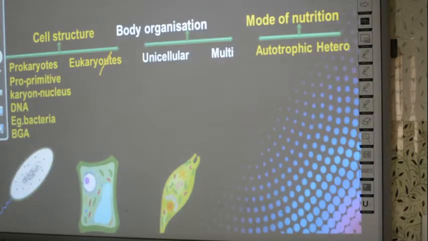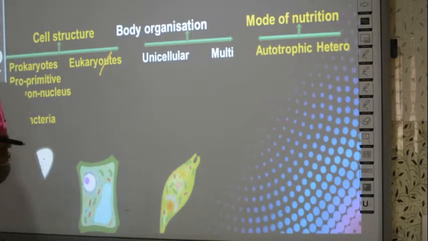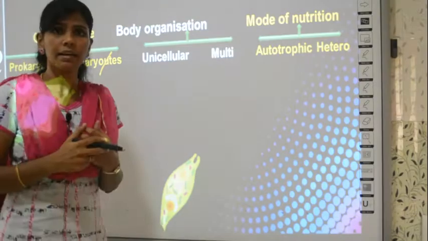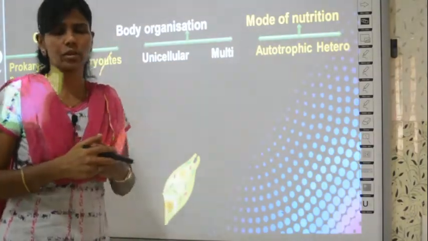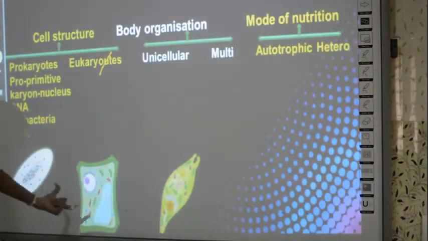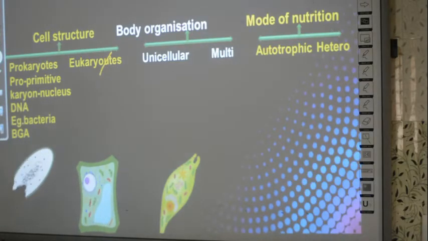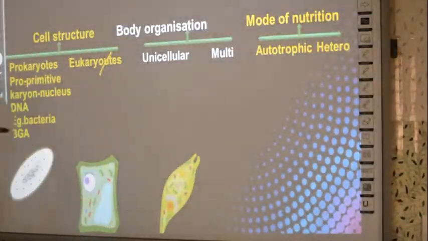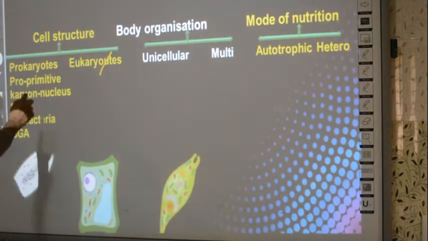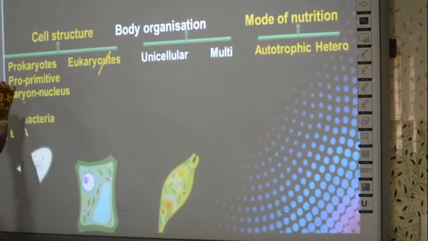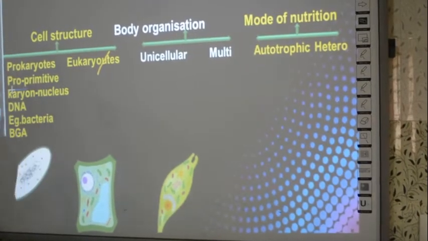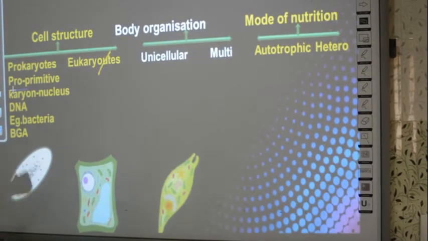So I told you already, based on the cell structure, the cell can be a prokaryote or a eukaryote. How will you differentiate? See, this is a prokaryotic cell and this is a eukaryotic cell. What differences can you see? You can see the picture and list their properties, as I always tell you. Before that you should know the meaning of prokaryote. Pro means primitive. Primitive means initially formed or improperly formed. Pro is primitive, and karyon means nucleus.